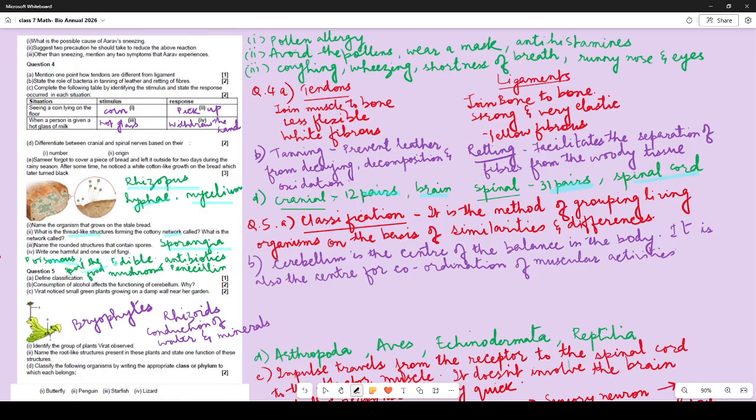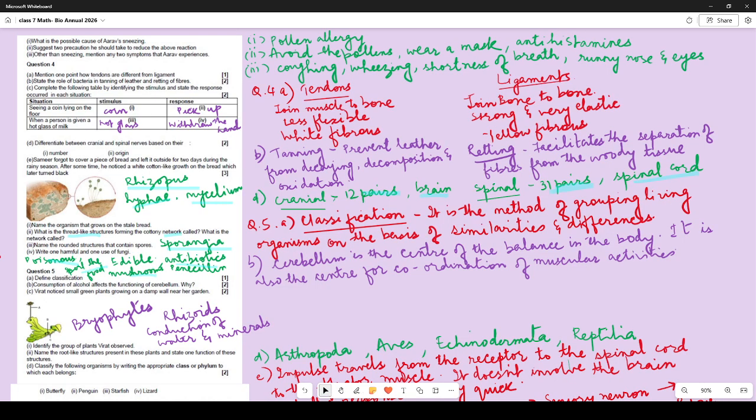Then one use, there are some of the fungi are edible like mushrooms, and they are used in the production of antibiotics like penicillin. They are also used to give flavor to cheese and all that. So you can use any of these uses for fungi. They cause several diseases in animals, in plants, and also in human beings. So that is also one harmful way, one way in which fungi are harmful to us.